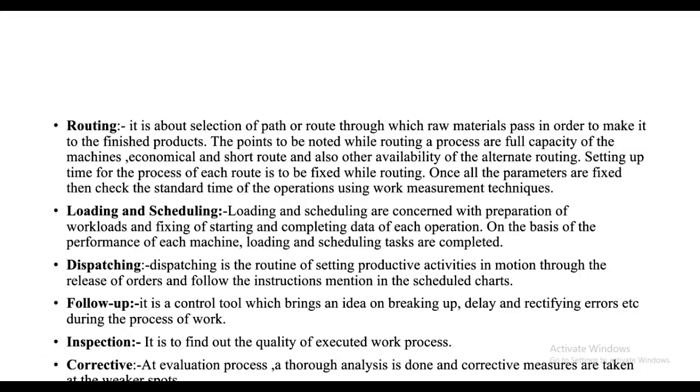Inspection. It is used to find out the quality of the executed work process. Means after making the product, we check the quality of the product through different measurement techniques, and this is known as the inspection process. In the evaluation process, a thorough analysis is done and corrective measures are taken at the weaker spots. Means in corrective action, we have to focus on root cause analysis, so that we can easily rectify our errors and prevent them from being generated in the future. So it is known as corrective action.